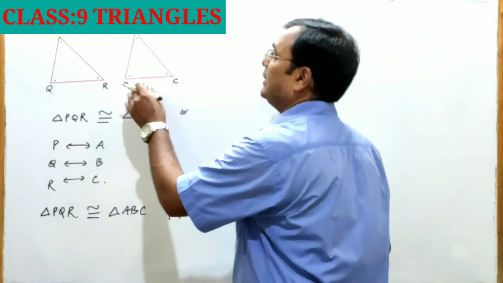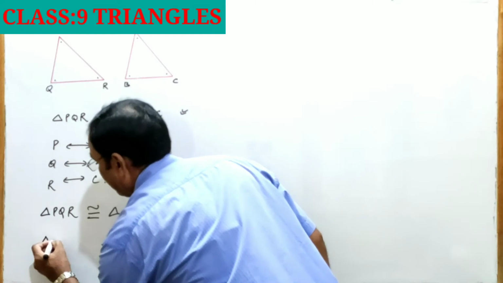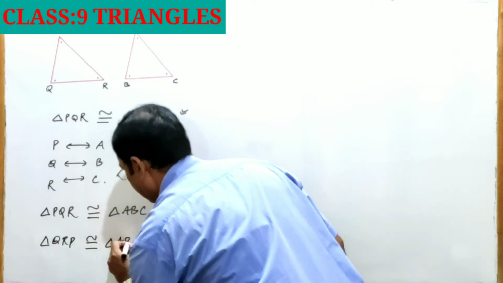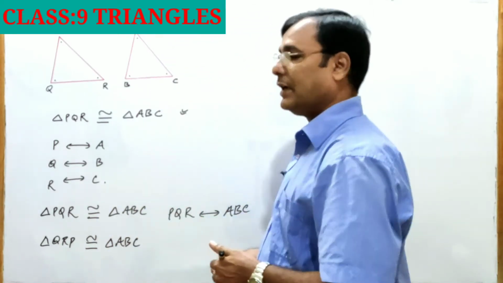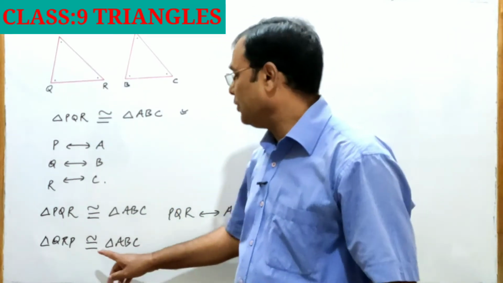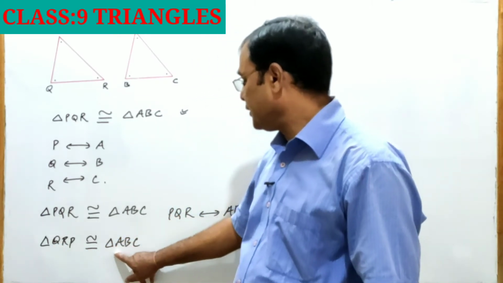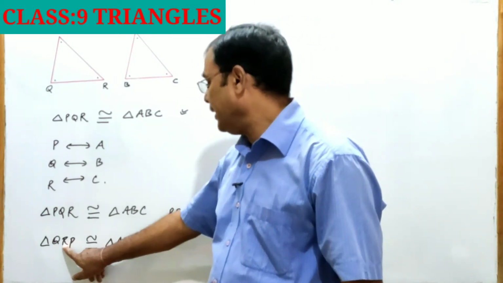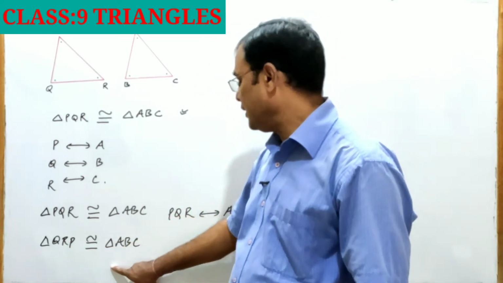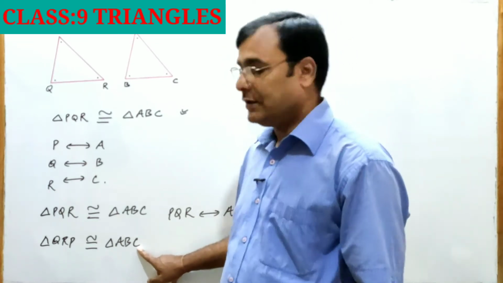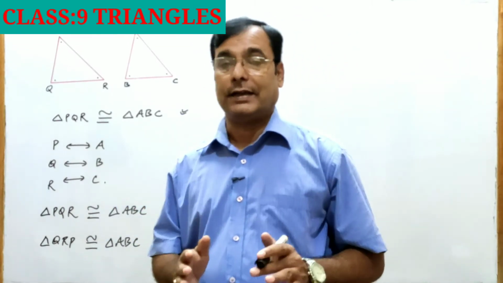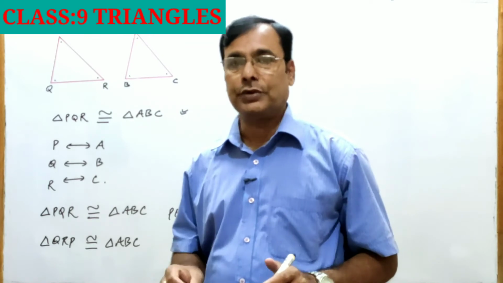But it is incorrect here to write triangle QRP is congruent to triangle ABC. This is not the correct way of writing congruency of triangles PQR and ABC, because vertex Q does not correspond to vertex A, vertex R does not correspond to vertex B, and vertex P does not correspond to vertex C. So writing congruency of two triangles under the right correspondence must be taken utmost care of.